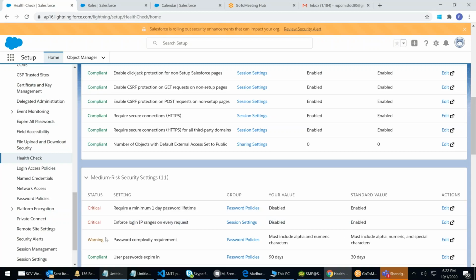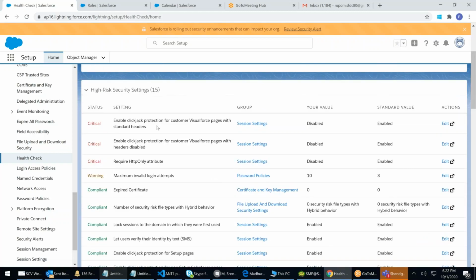You want it enabled. Plus password complexity requirement. Warning: must include alphanumeric. But mine is what? Alphanumeric and special character. Your value is this and recommended is this. That means mine is only alphanumeric, but recommended is what? Special character also. Go ahead and click on edit and change it.